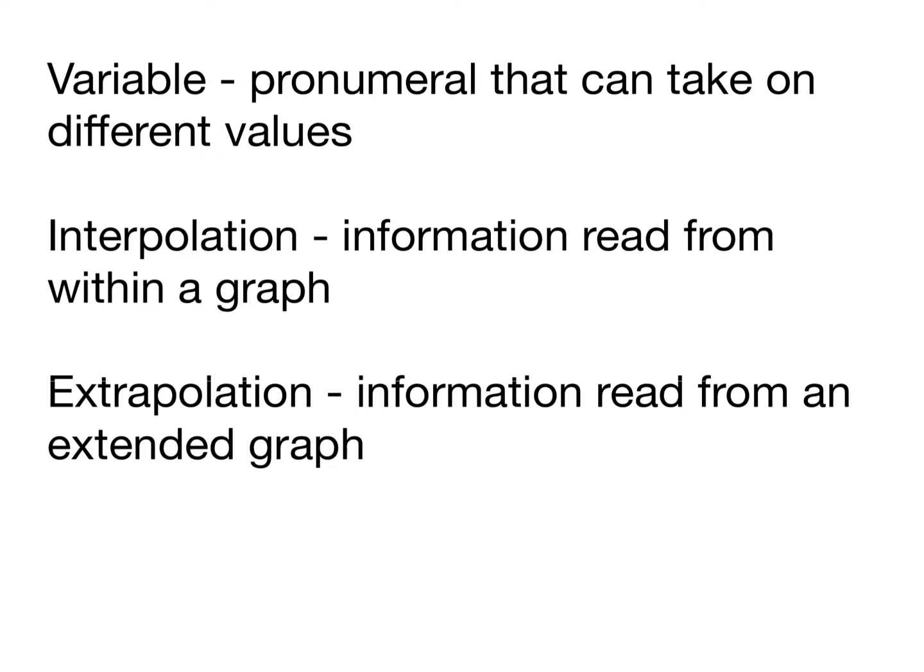So 3 definitions first. A variable is a pronumeral that can take on different values. Interpolation is information that's read from within a graph, and extrapolation is information read from an extended graph. So there are 3 words that we'll look at.